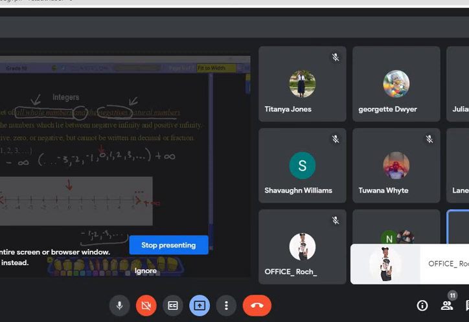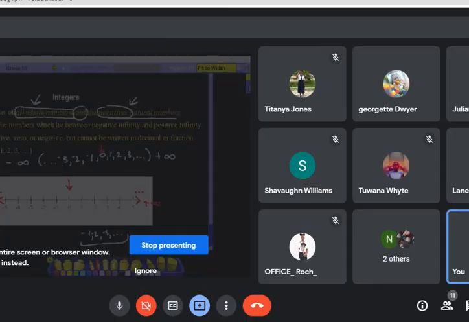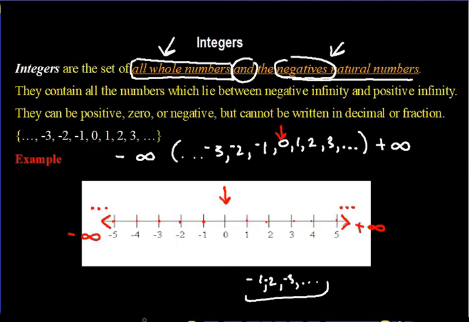Let me go back to my page. Hold on. Repeat that, please. So why couldn't the definition be that integers are the set of both positive and negative whole numbers?